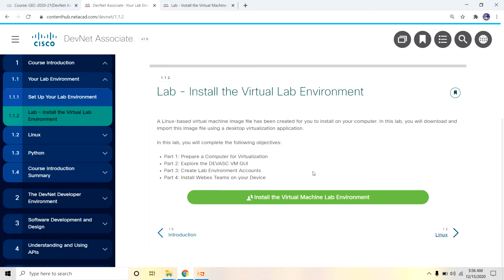Here is the step-by-step process of the lab activity in this module. Part one, prepare a computer for virtualization. Part two, explore the DevNet Associate virtual machine GUI. Then create lab environment accounts and install WebEx Teams on your device. These are the complete lab environment, four parts. You can click on install the virtual machine lab environment, and you can get this file.